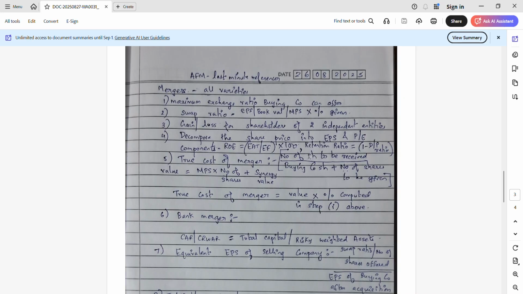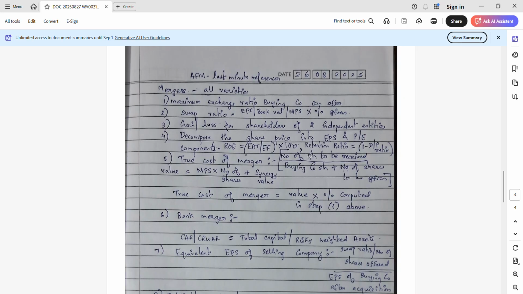and also decomposing the share price into EPS and PE. ROE can be computed as follows: earnings after tax by equity shareholders' funds into retention ratio, where retention ratio is nothing but 1 minus the dividend payout ratio. True cost of merger, very frequently asked: number of shares to be received by the buying company plus number of shares to be given, and the value can be arrived at as market price of the share into the number of shares plus synergy value. So the true cost of merger will be the value that you arrived at in step 1 into the percentage you arrived at, so that will give you the true cost of merger.